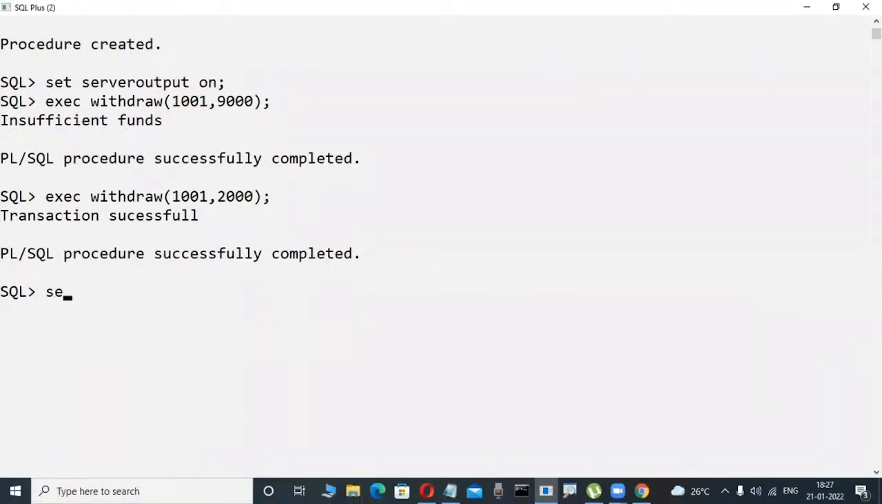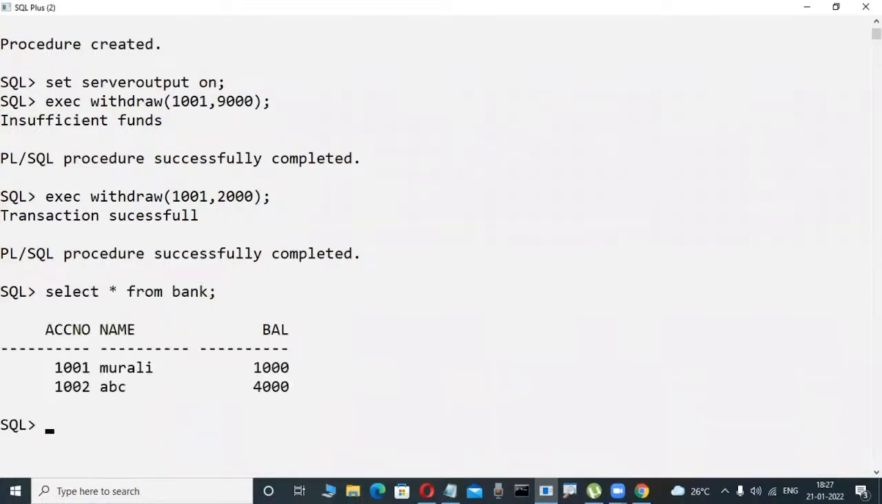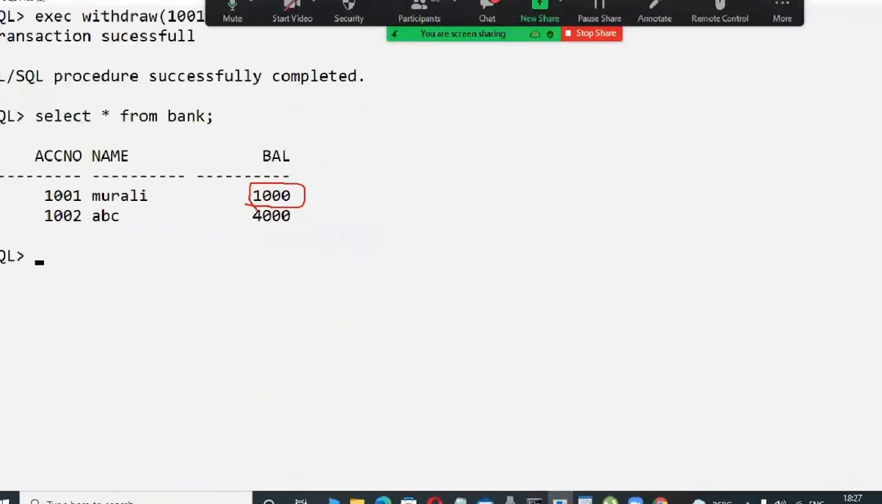Now check it out, is that really correct? I try to observe it in my bank table. Yes, bank is the table. Now check it out. In the previous case, 3,000 was there; 3,000 minus 2,000 rupees I try to withdraw, then automatically the remaining balance is how much? 1,000 rupees are there or not? Yes.